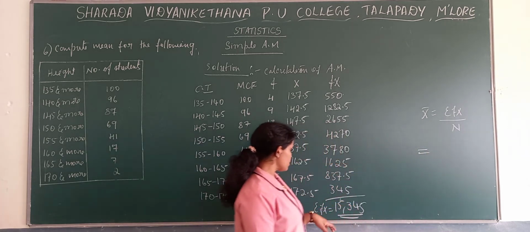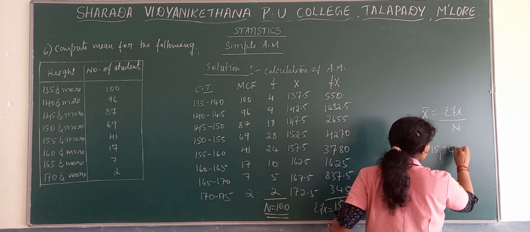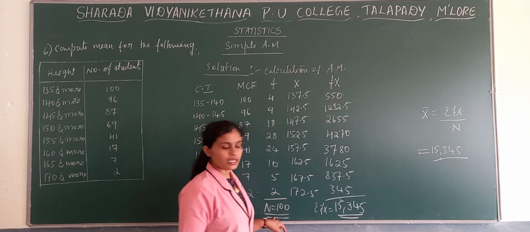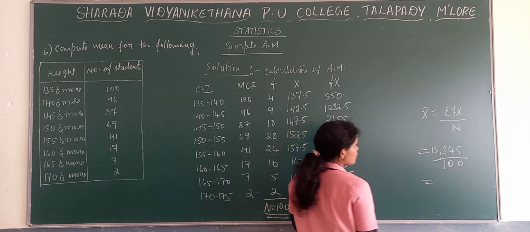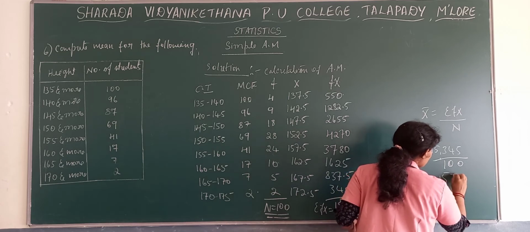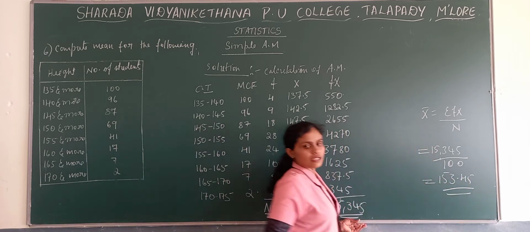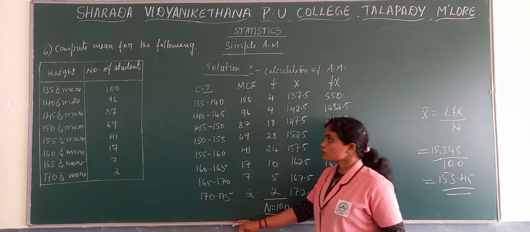What is the value of sigma fx? 15,345 divided by n, which is 100 here. When we divide it, we get 153.45. This is the mean.